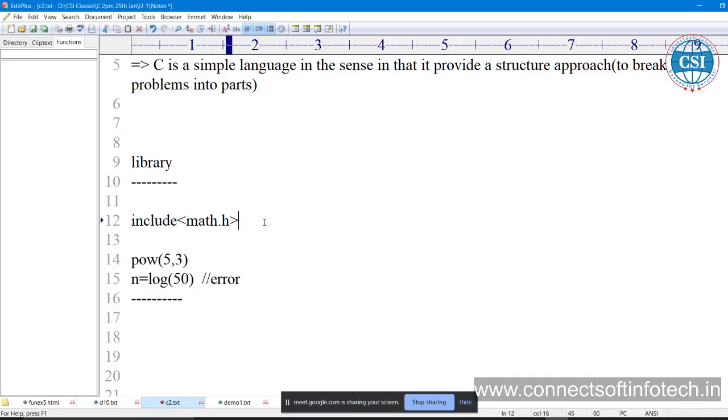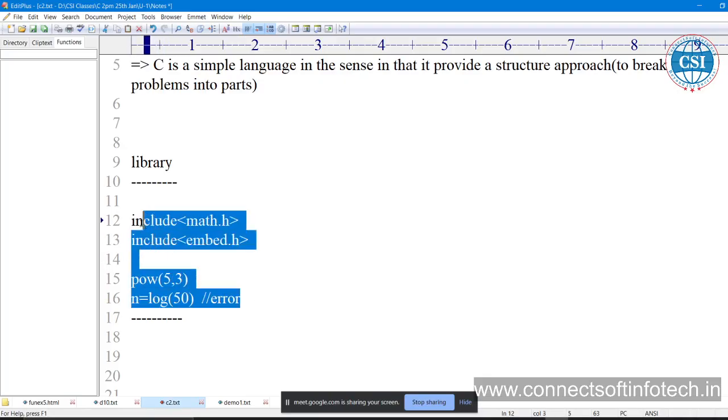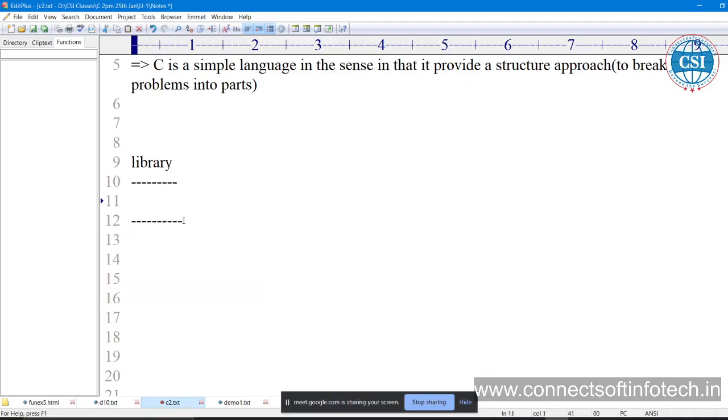Math library. Embedded students, meaning electronics students who want to use embedded systems, using the C language we have embed.h. We have to include embed.h, that is a header file. So C provides such big libraries, and that makes development easy.